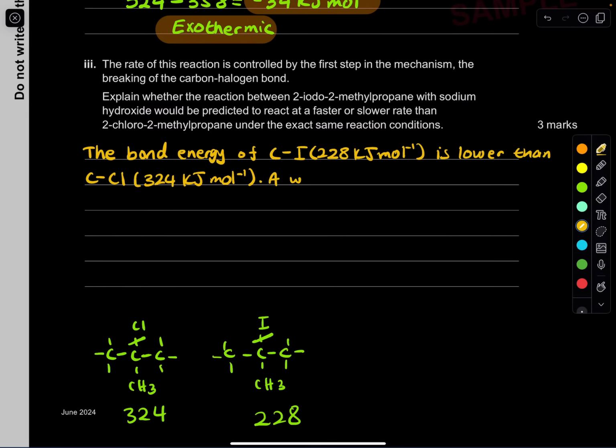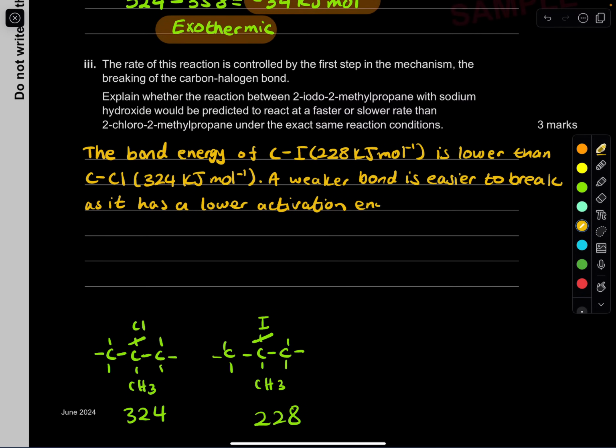And we know a weaker bond is easier to break, as it has a lower activation energy.